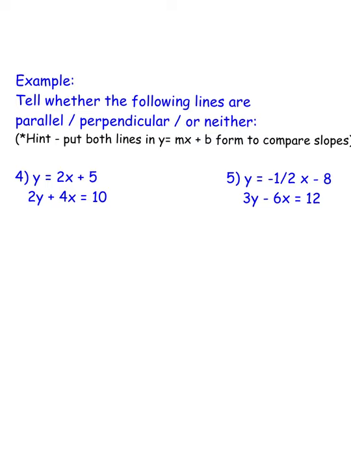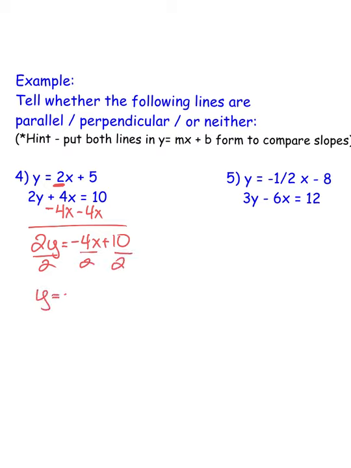For number 4, if I look at the top, my slope is 2 because it's the number in front of the x. If I look at the bottom, this equation is not in slope-intercept form, so I'm going to move the x to the other side. I get 2y equals negative 4x plus 10. I'm going to divide by 2, divide by 2, divide by 2. I get y equals negative 2x plus 5.